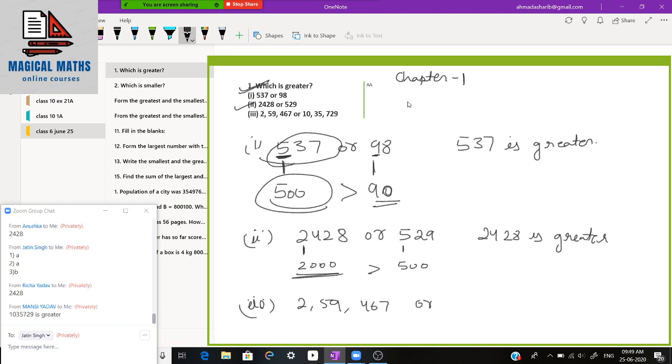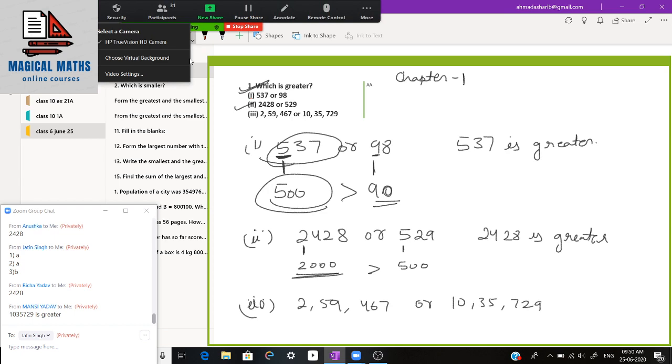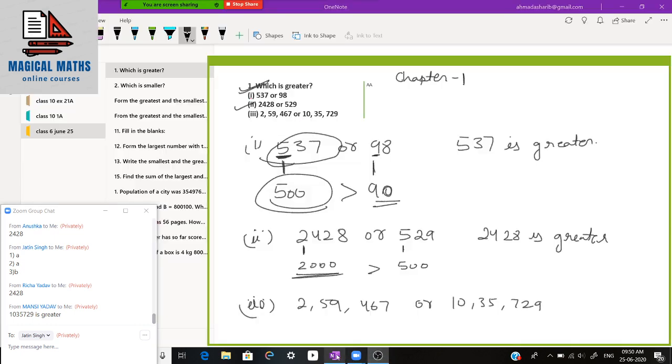2,59,467 or 10,35,729. So what do you think about it? Students, what do you think about it? Jatin, option B is not there. Why are you saying option B? There's neither A nor B. So just find the place value of 2.